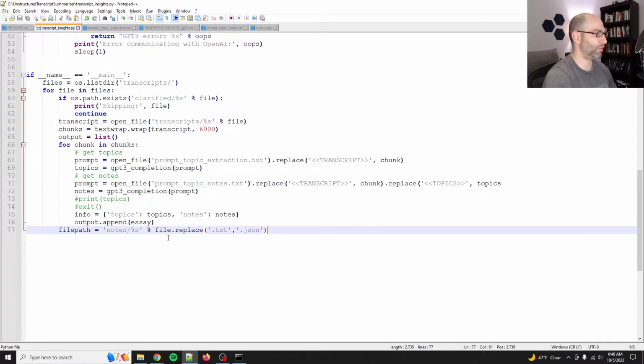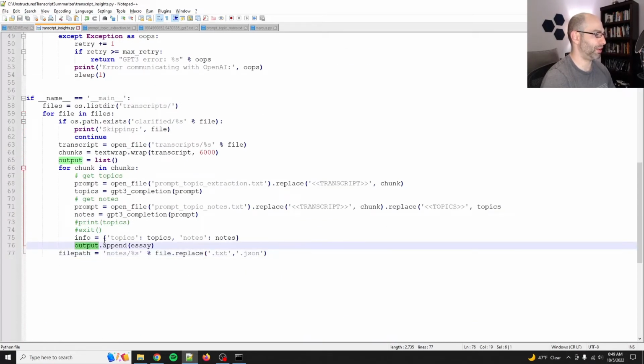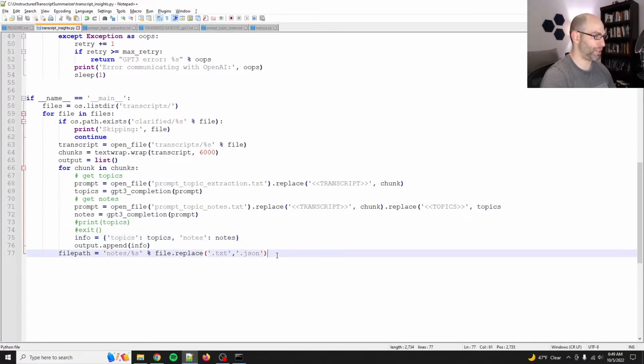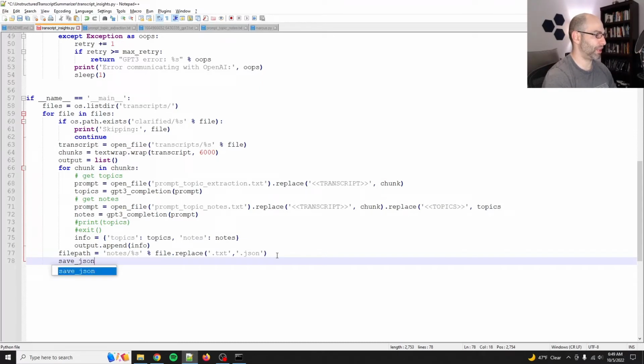Okay, that should be good. And then the content, or the payload, will be the output. And instead of essay, it needs to be info. Okay, so it'll be an ordered list of these guys. Okay, so save JSON. There we go. Save JSON, and we'll do file path and output. Okay, cool.